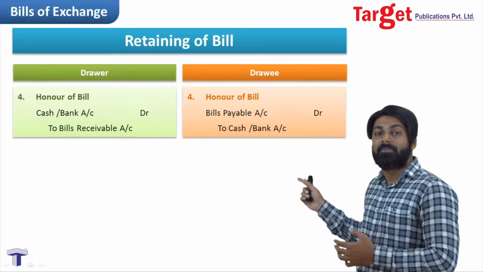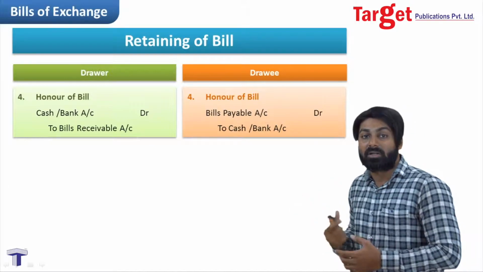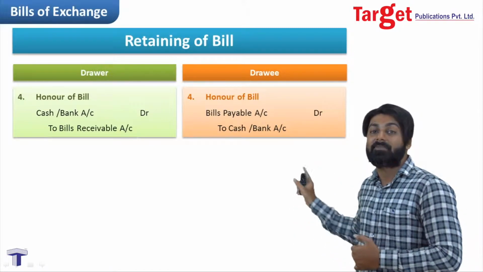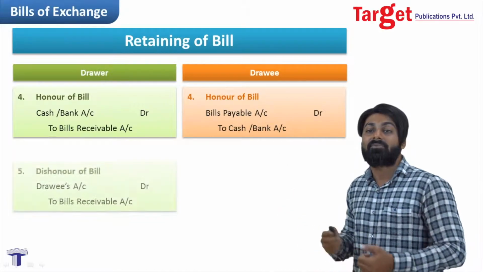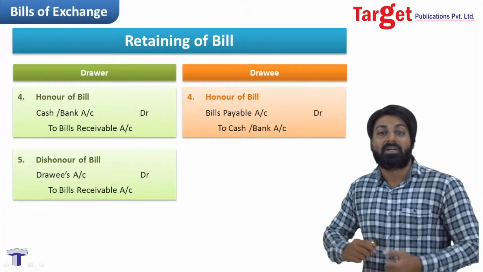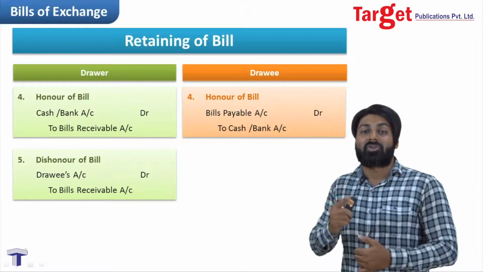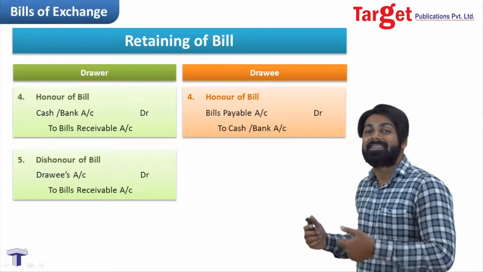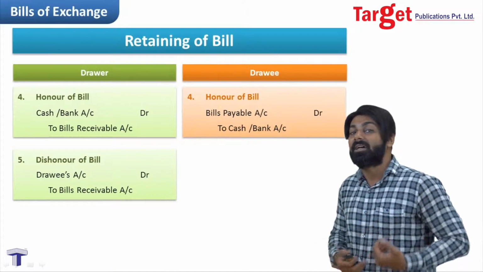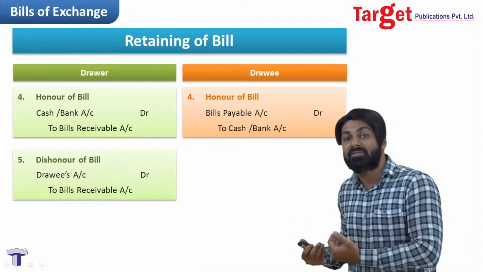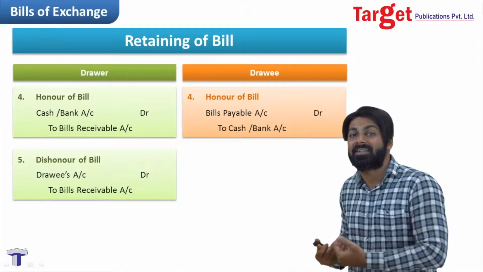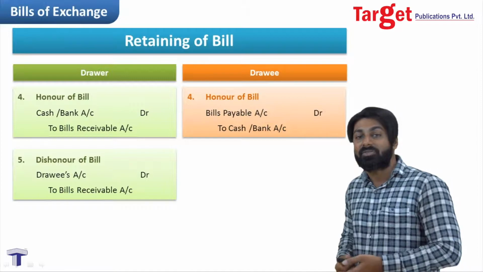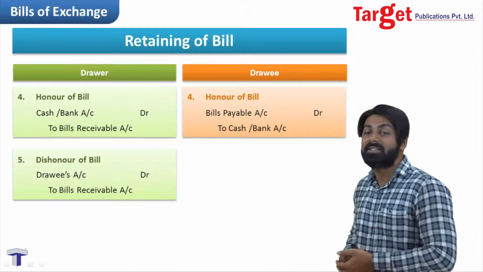Now this entry will be passed only if the bill is honored. But if the bill is dishonored, that means if Mr. B, drawee, doesn't make payment on the due date, then what will happen? We will have to pass the entry for dishonor, and for dishonor the entry is drawee's account debit to bills receivable account. Why drawee's account debit? Because again the drawee is the person from whom money becomes due, money becomes receivable, so he becomes again our debtor. He doesn't make the payment, so drawee's account is debited, and bills receivable is going out, and that's the reason bills receivable is credited.